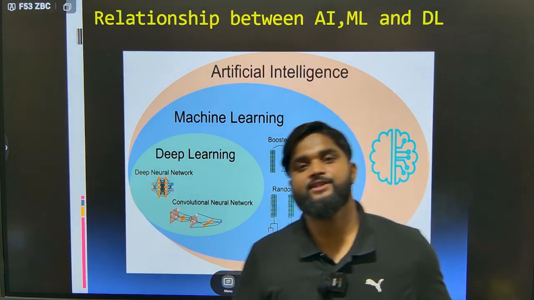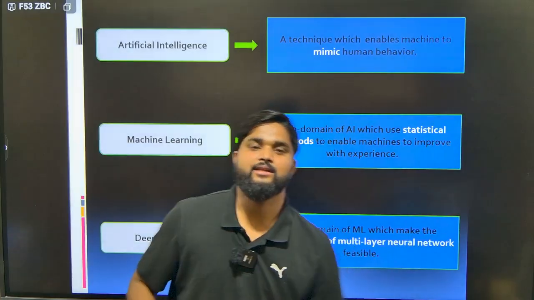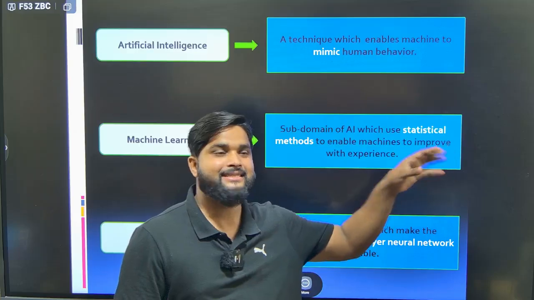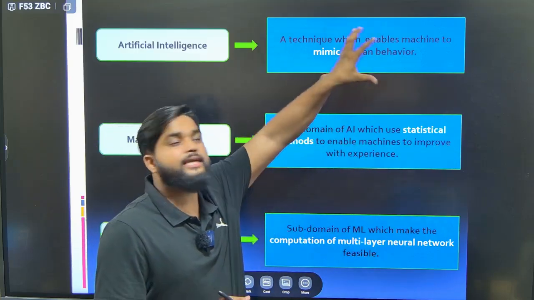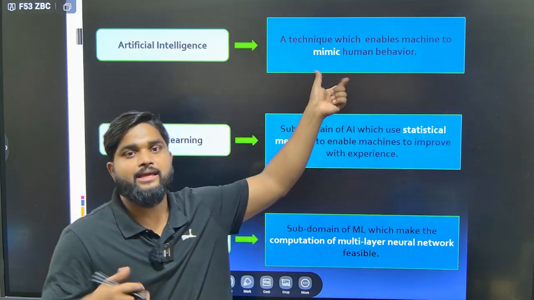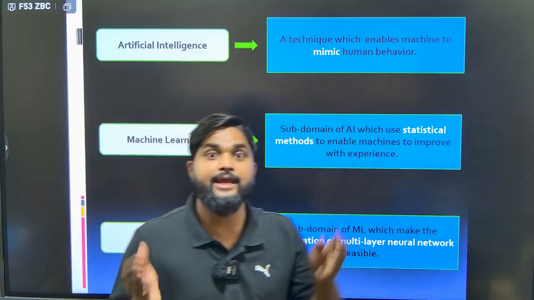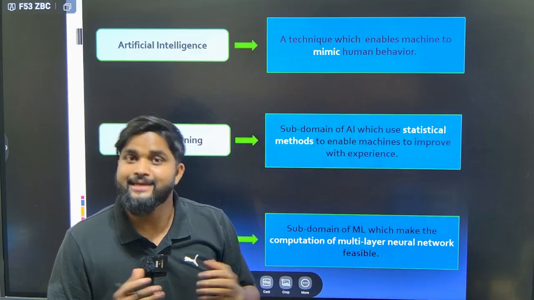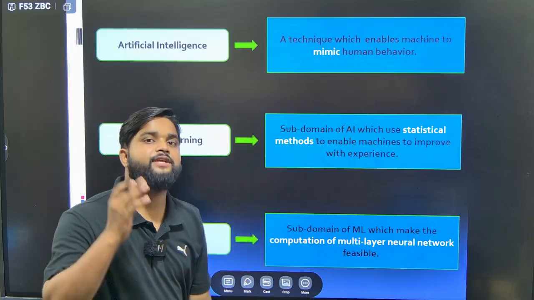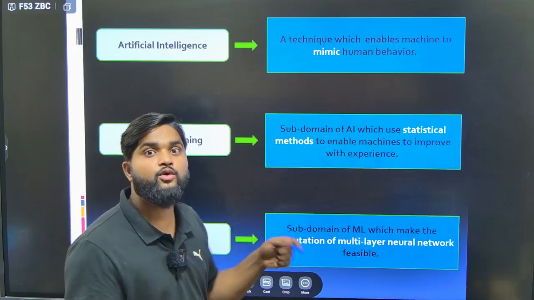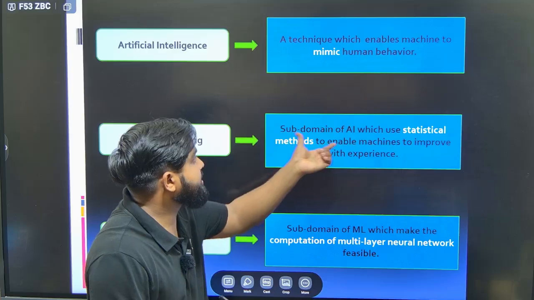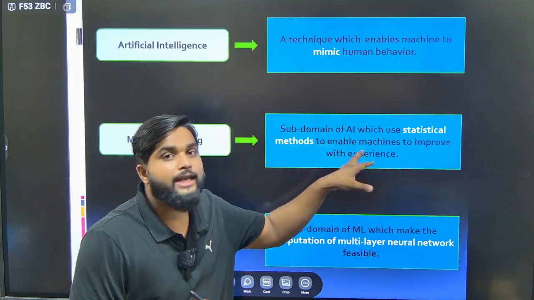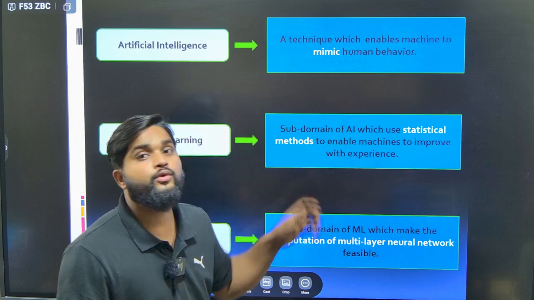Now we'll see the definition of AI, ML and DL. AI stands for artificial intelligence, and it's a technique which enables a machine to mimic a human. That means if we are making any machine work like a human, that is artificial intelligence. Machine learning is a subdomain of AI which uses statistical methods to enable machines to improve with experience.